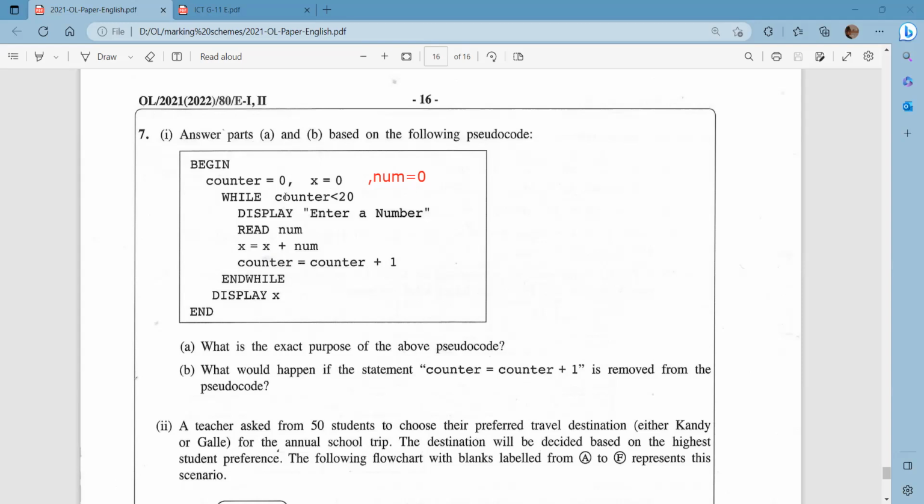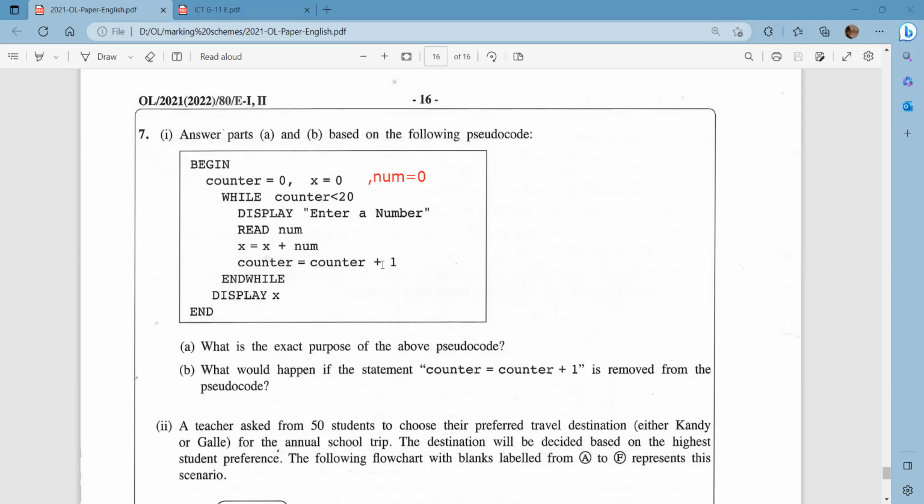Since count is a control variable, we know in a while loop we have to specifically say how many times the loop is going to execute. So we should have a line to control the control variable: counter equals counter plus 1, right?